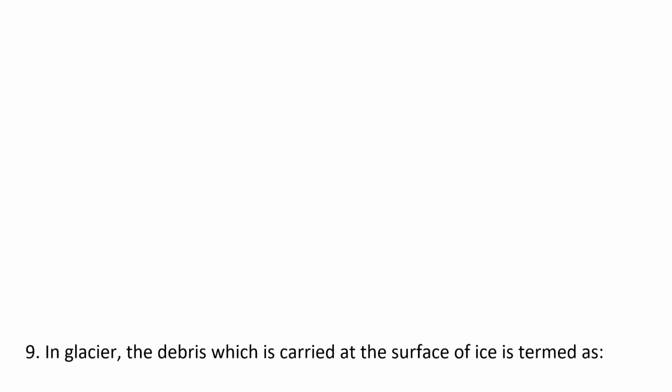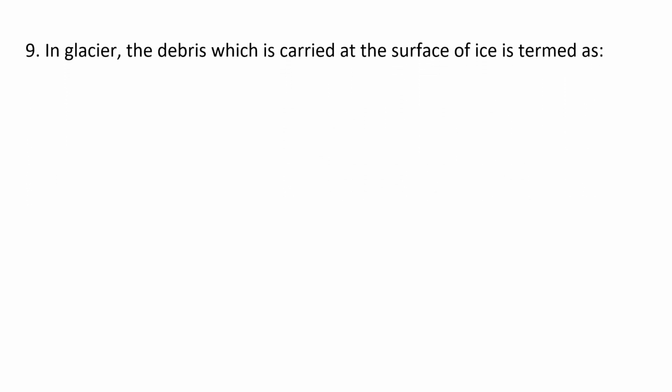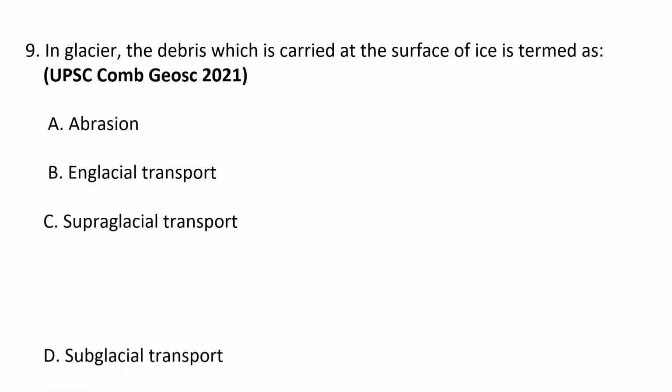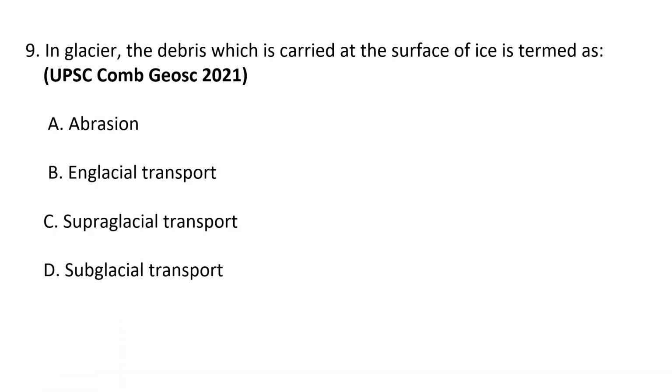Next question. In glacier, the debris which is carried at the surface of ice is termed as A. Abrasion, B. Englacial transport, C. Supraglacial transport and D. Subglacial transport. The correct option is C. Supraglacial transport. The glacial debris can be carried in three different environments. The material mobilized on the ice surface constitutes the supraglacial debris, which is generally angular and scarcely modified by glacial activity. So C is the correct option.